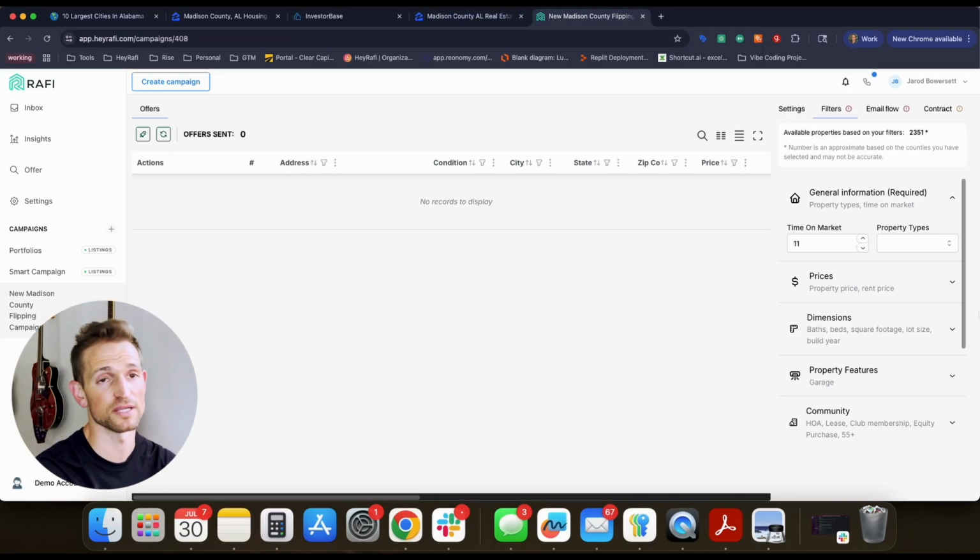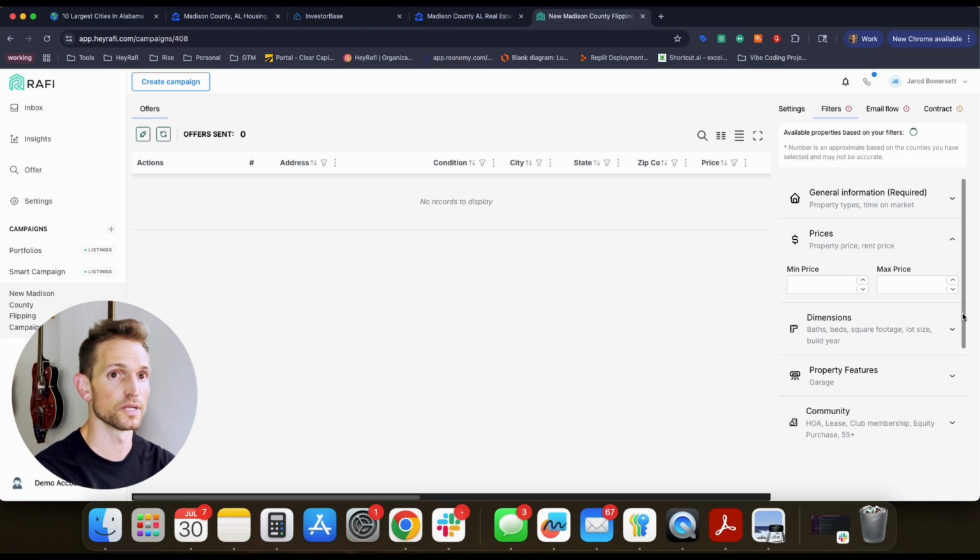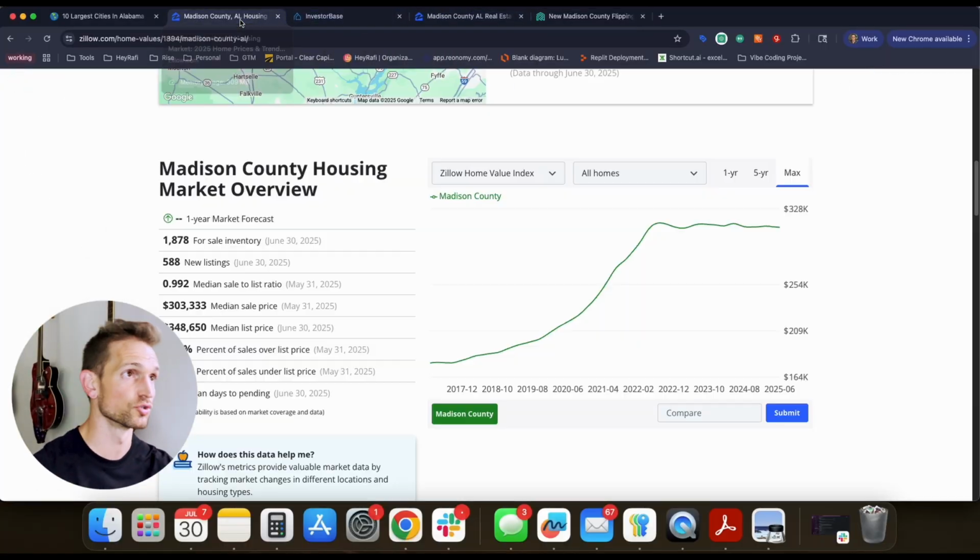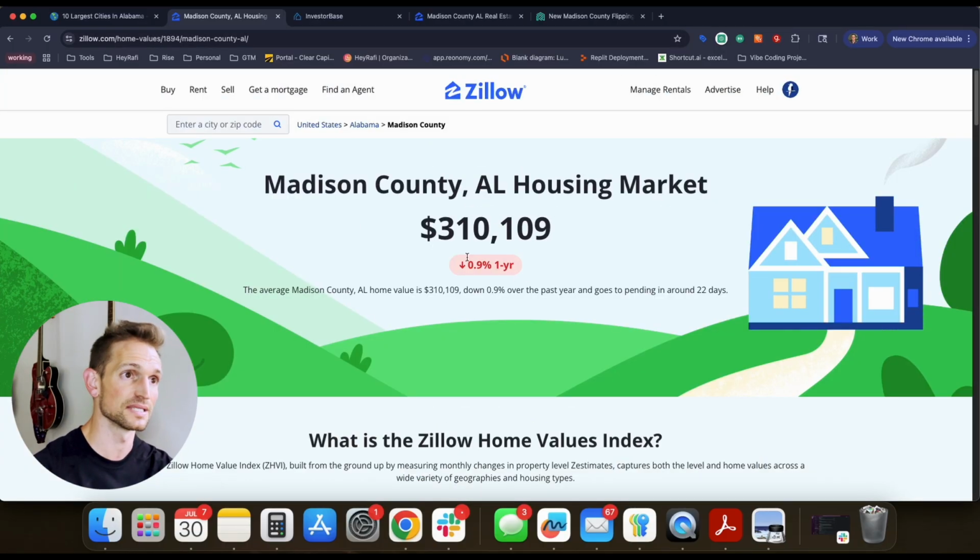So what that tells me about my strategy is that this should be homes on the market for 11 plus days. The next thing we want to do is come in here and put a price filter. As we recall, the sweet spot for our end buyer is between $100,000 and $250,000, so ideally we'd really like to get in there somewhere. We also know that the vast majority of housing in this area is landing at $310,000.